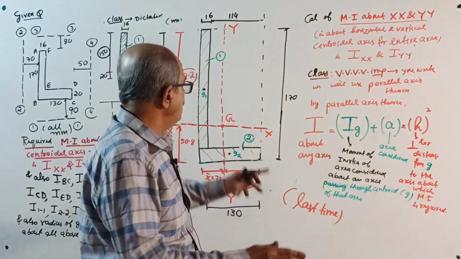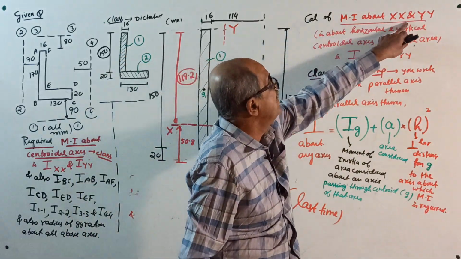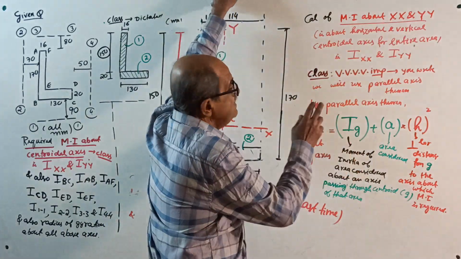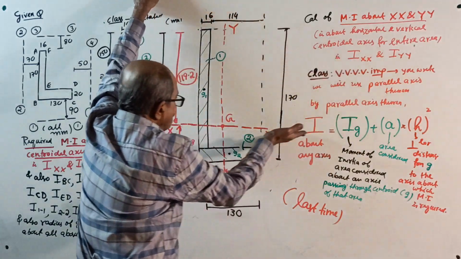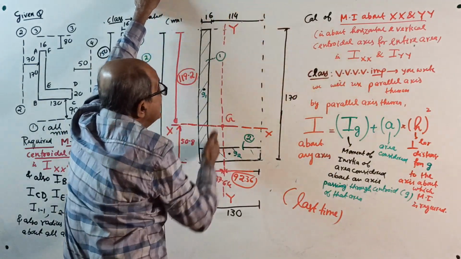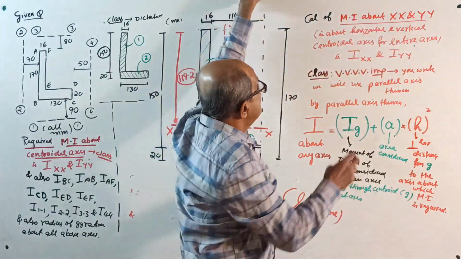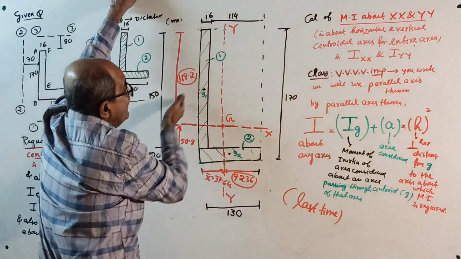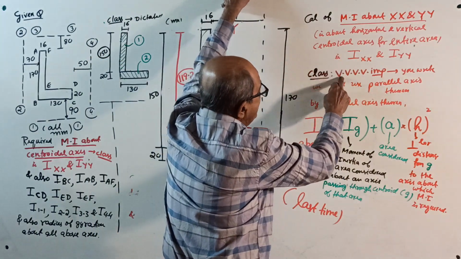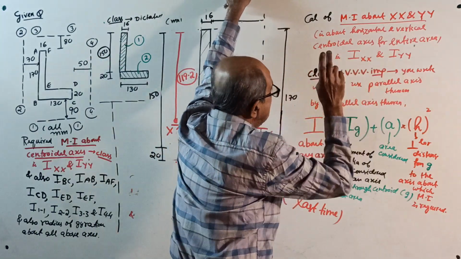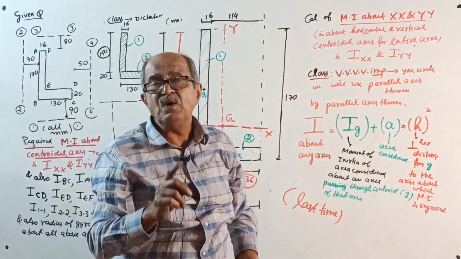I already told you about the sketch here. Now, calculation of moment of inertia about XX and YY. Next time I won't write this much. That is, about the horizontal and vertical centroidal axes for the entire area, that is I about XX and YY, the most important part, very, very important. You write this, and I will not do it once again.